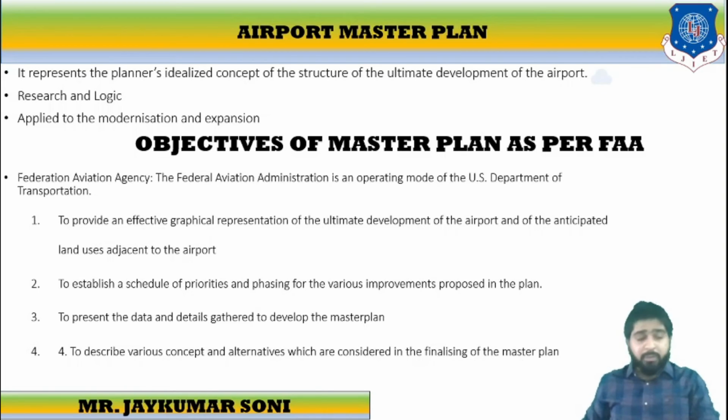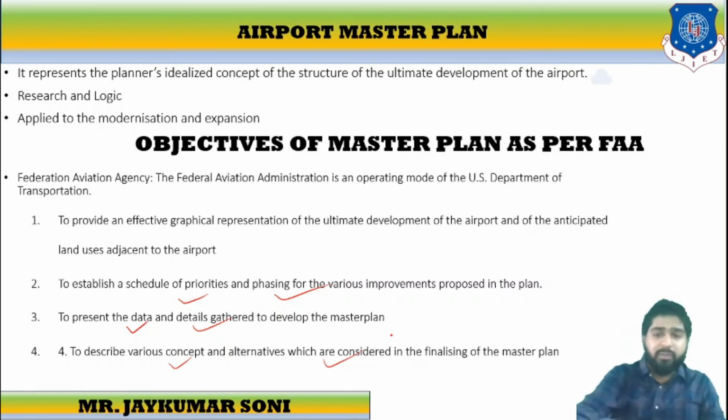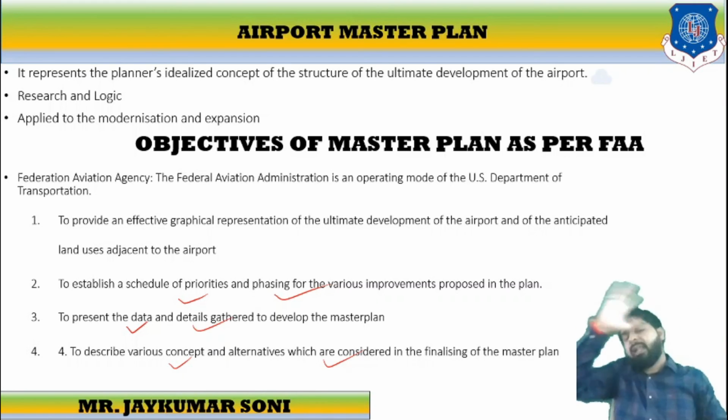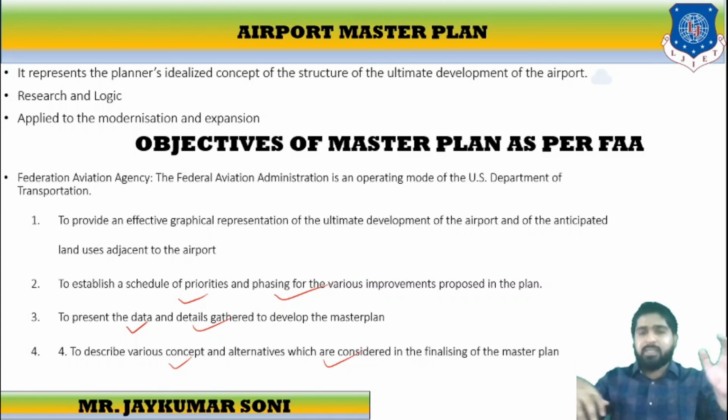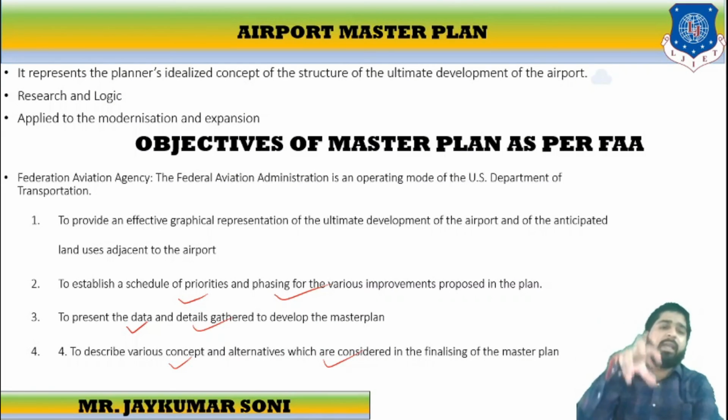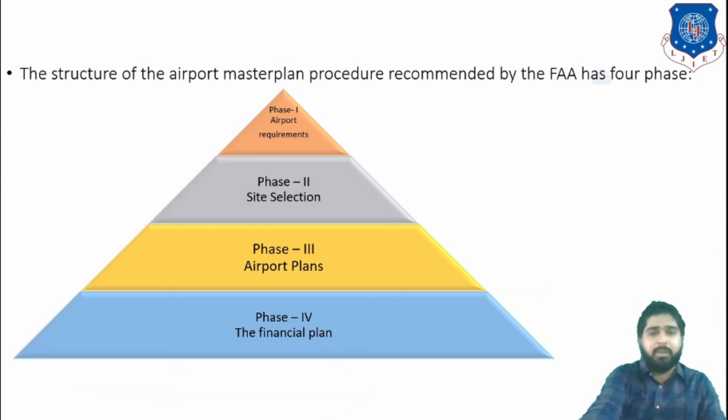There are certain objectives. The first objective is to provide an effective graphical representation of the ultimate development of the airport. It should establish the schedule of priorities and the phasing of various improvements. It should present the data and detail gathered. It should describe the various concepts and alternatives that are considered for the finalization of the master plan. So from the first point of preparing the master plan to the last finalization, all the important segments, all the representation, phases and priorities must be included while we are talking about the master plan.